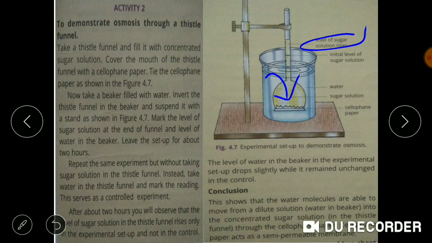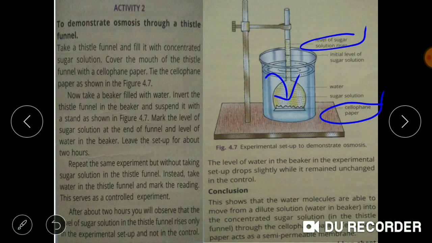Now children, if I ask a question that in place of cellophane paper, if we take a muslin cloth which is very thin, will this process of osmosis occur? The answer is no. Why?